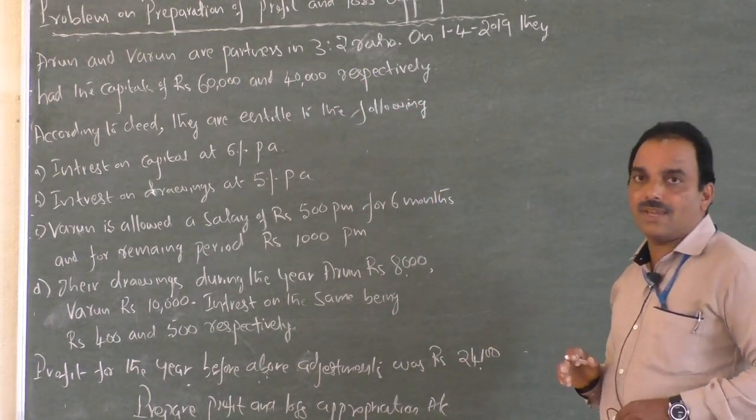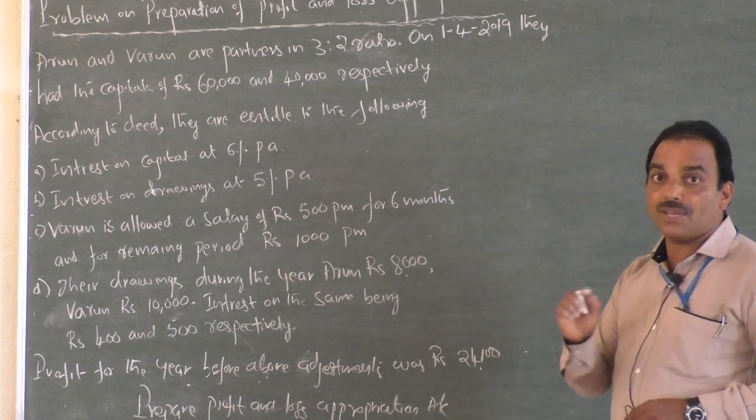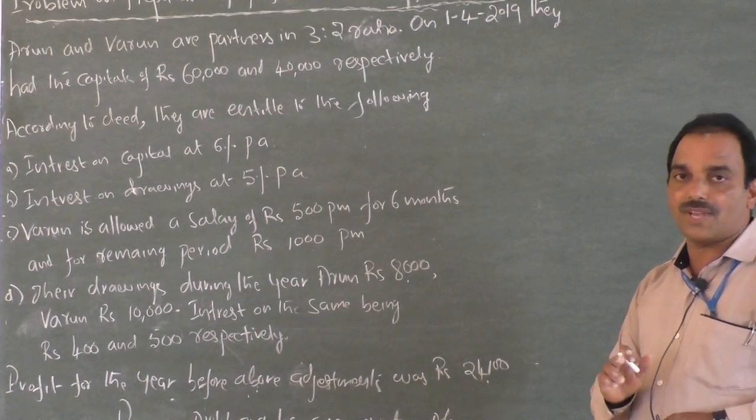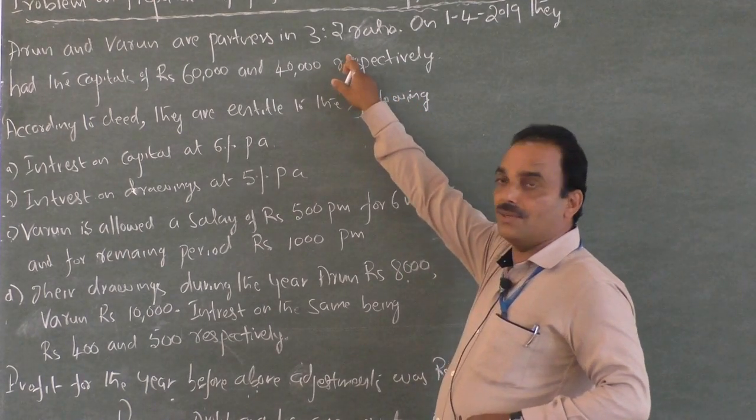Further, you know in the theory part that if the problem is silent about the ratio in which profit or loss is shared, then profit or loss is to be shared equally. But here the exact ratio is given, 3:2.